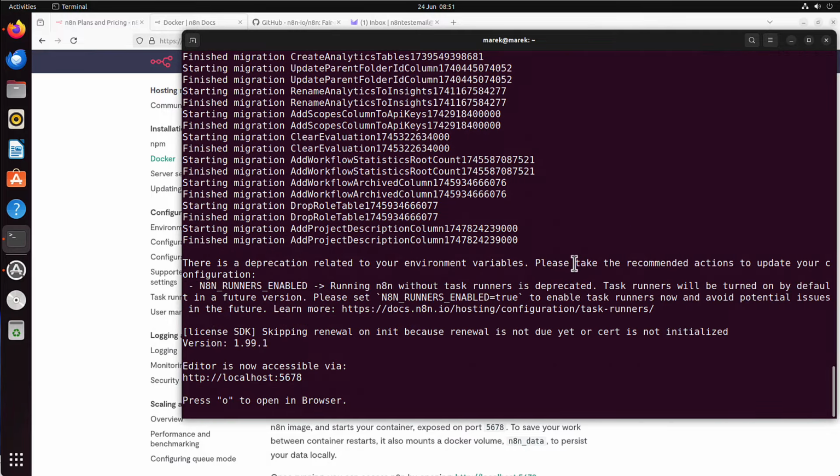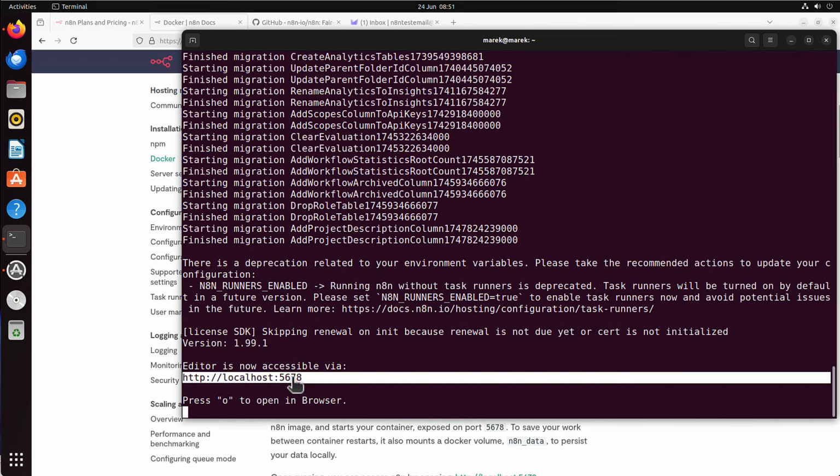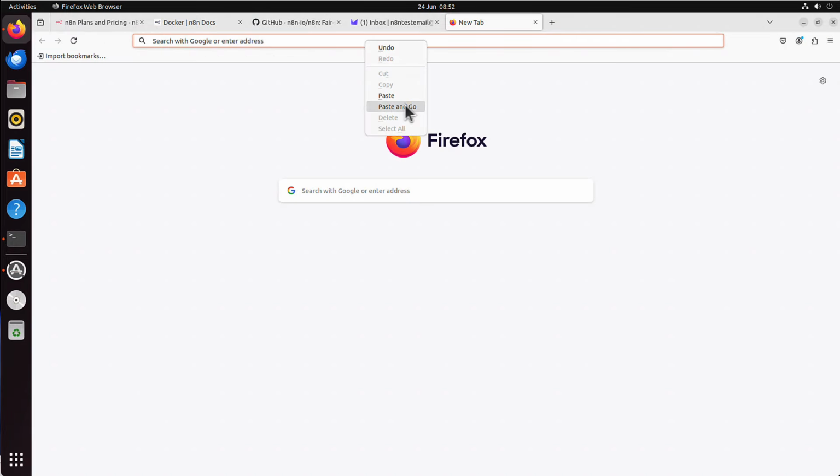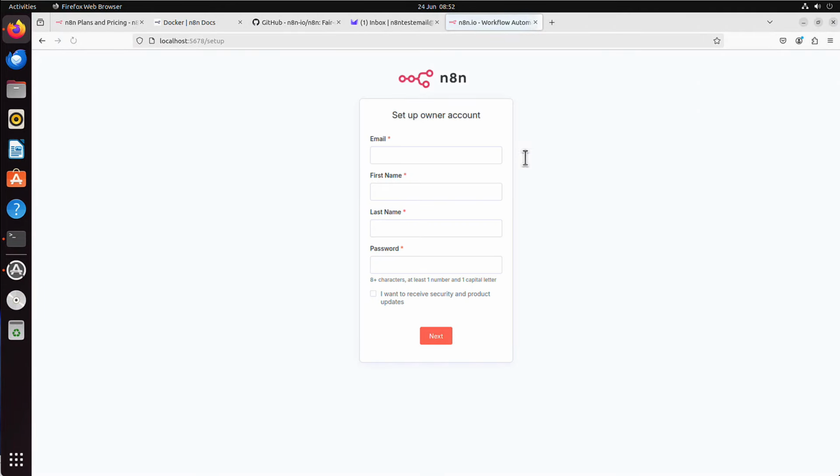The process is now completed. And you can see you can press O to open in browser, or you can simply copy this link, localhost on port 5678. So I just copy it, I will paste it in my browser, and go. And that's it, that's my n8n. That's the process nearly completed. We just have to set up the account.